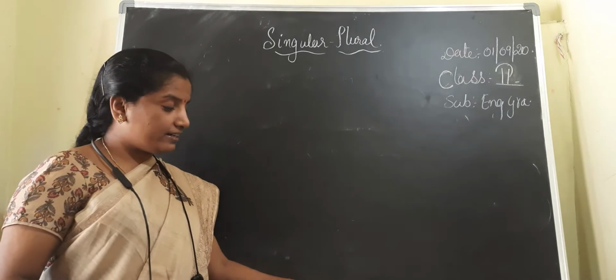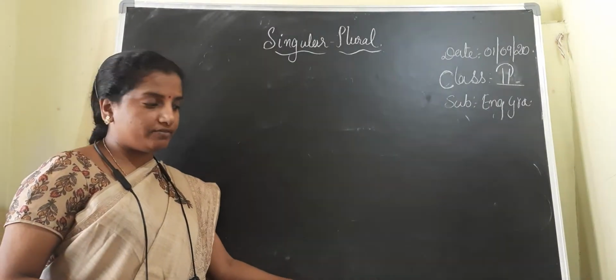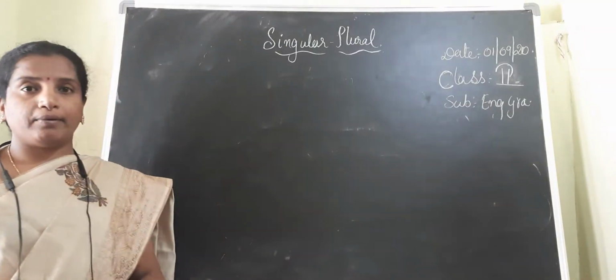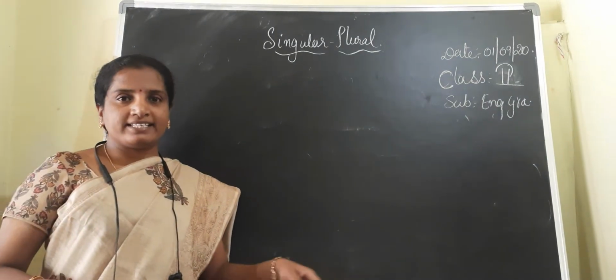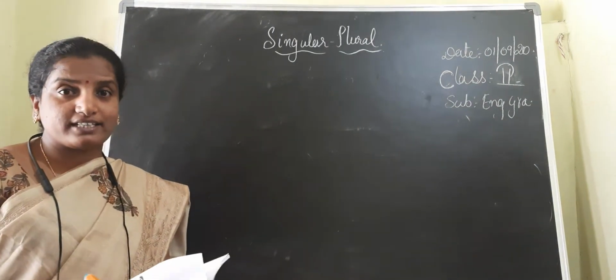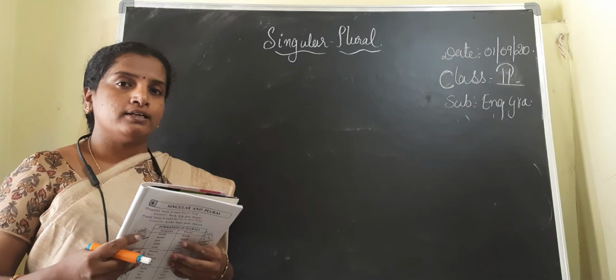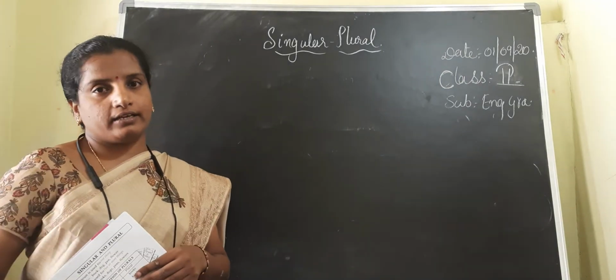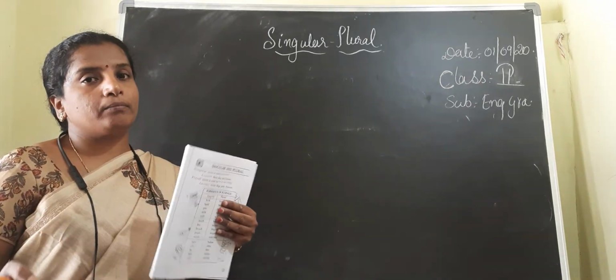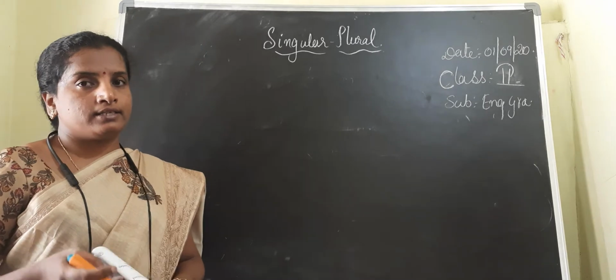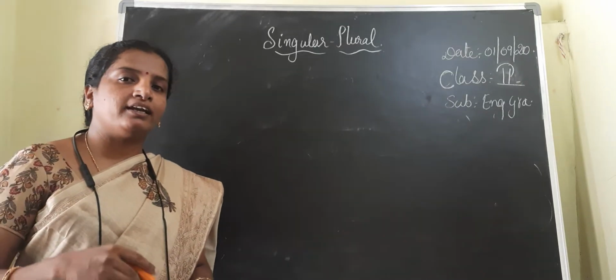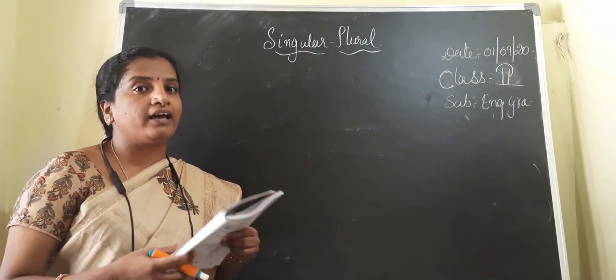See, children, in our last grammar class we discussed singulars and plurals. Singular means one thing, and plural means more than one thing. సింగులర్ అంటే ఒకటి, ప్లూరల్ అంటే ఒకటి కన్నా ఎక్కువ, మోర్ దాన్ వన్ థింగ్.